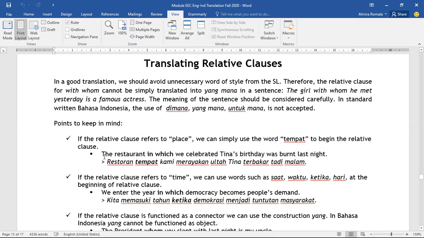So instead of saying it as "restoran di mana kami merayakan ultah Tina terbakar tadi malam," we can change the phrase "di mana" by using "tempat." "Restoran tempat kami merayakan ultah Tina terbakar tadi malam." So I think it's better and it's more acceptable.